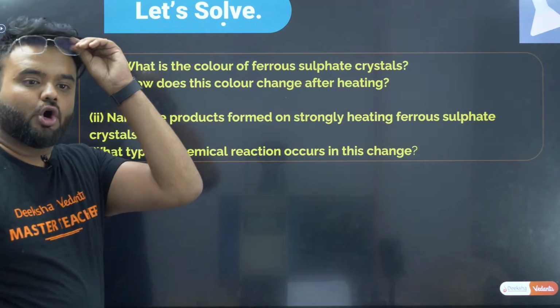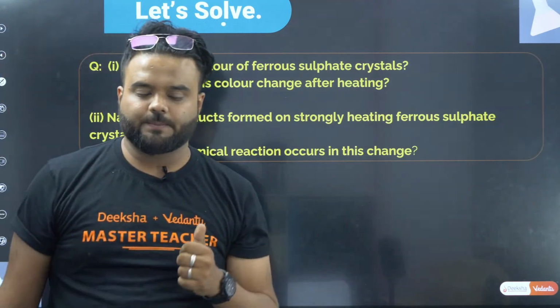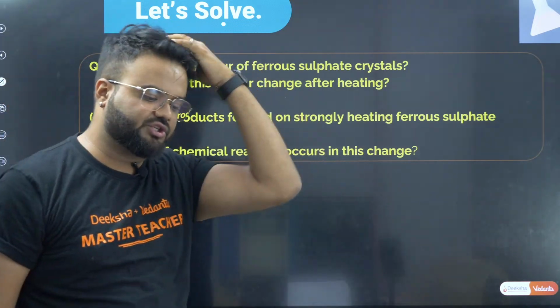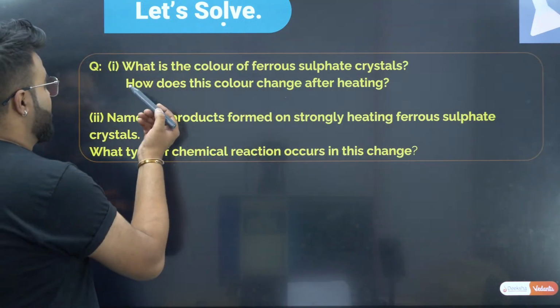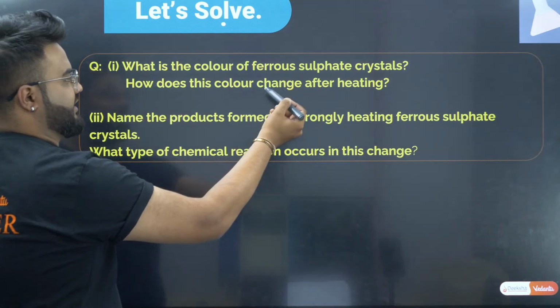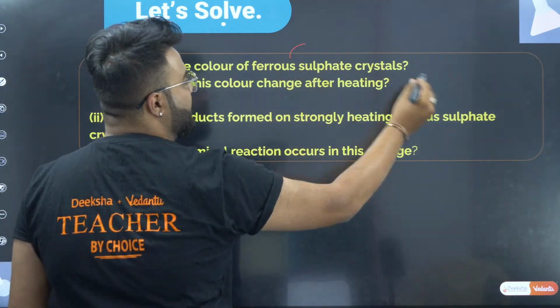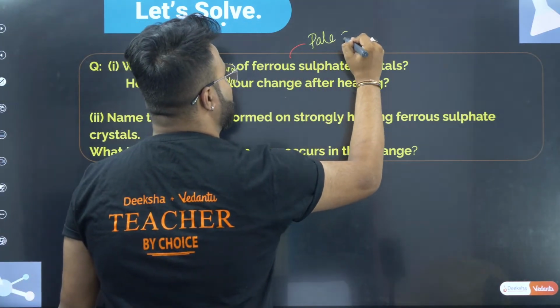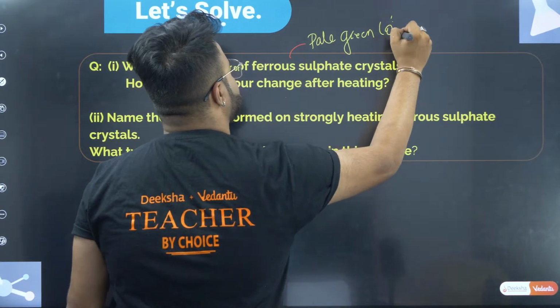This question we have already discussed previously. Again, I am going to teach you very fast. What is the color of ferrous sulfate crystal? Everyone knows it is a pale green color.